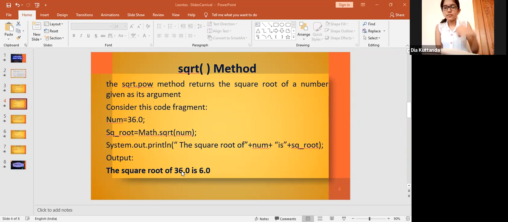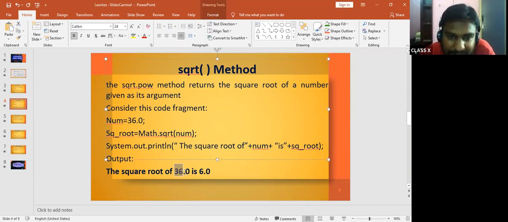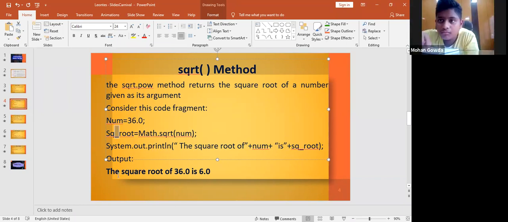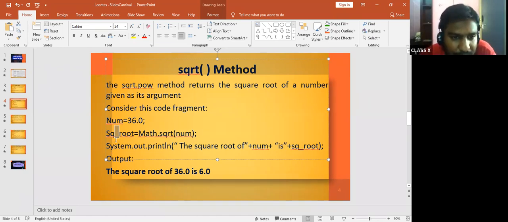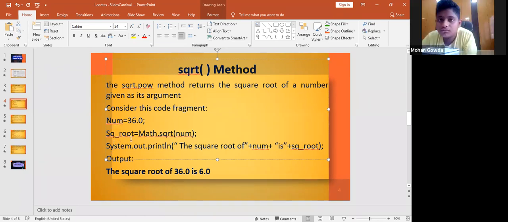Okay, now by seeing this one, you can tell that the square root of 36 is 6. Here the value of num is 36. And here, what is the symbol called? Can anybody tell? Come on. Underscore. Yes. Who said this? Mohan. Very good.